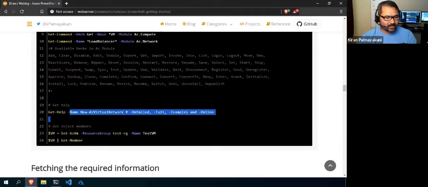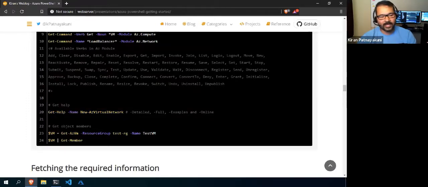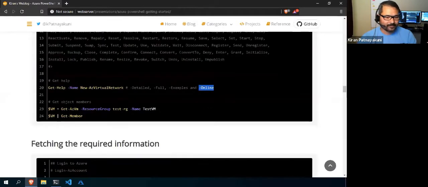Right, also we discussed how we can get the help of any commandlet. There are other parameters also available like -detailed, -full, and if you want to see the examples, you can see it, and if you want to see the latest help, you can use -online.